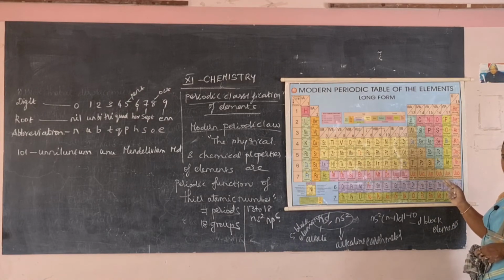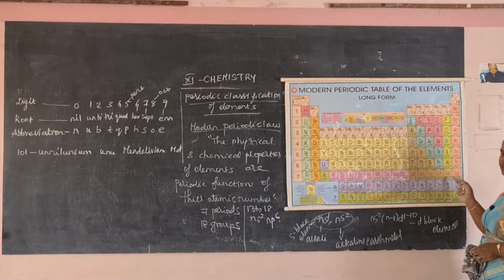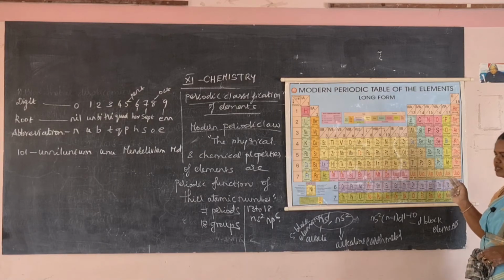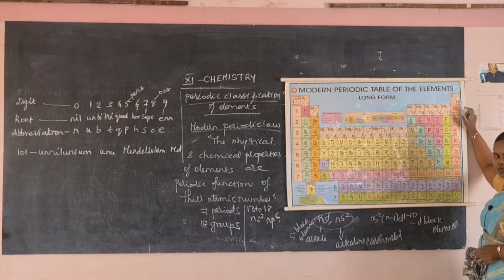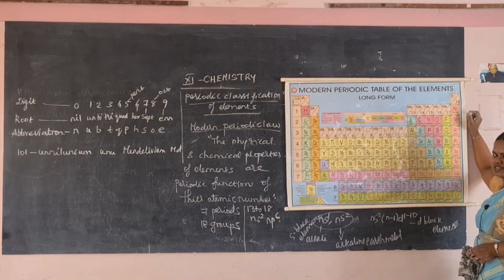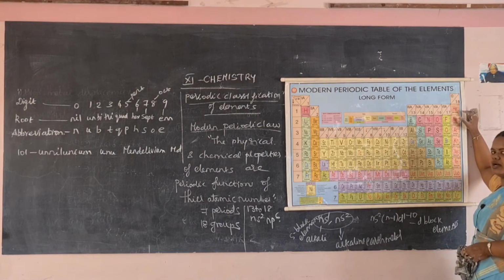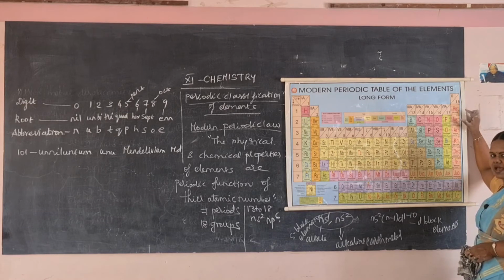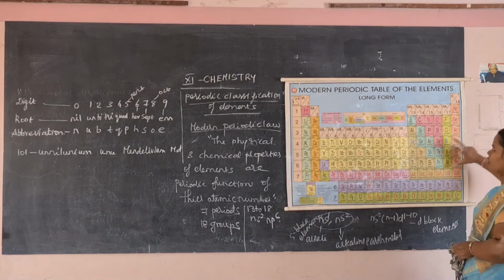The 16th group is the oxygen family, known as chalcogens. The 17th group is known as halogens or salt producers. The 18th group is rare gases or inert gases. Since ns2 np6 is completely filled, it is known as rare gases, noble gases or inert gases. So this is about our p block elements.